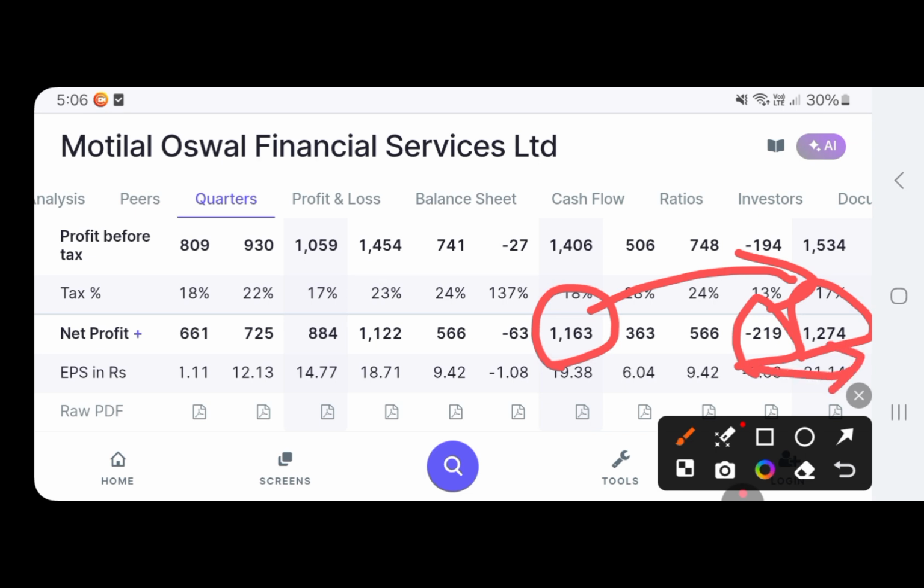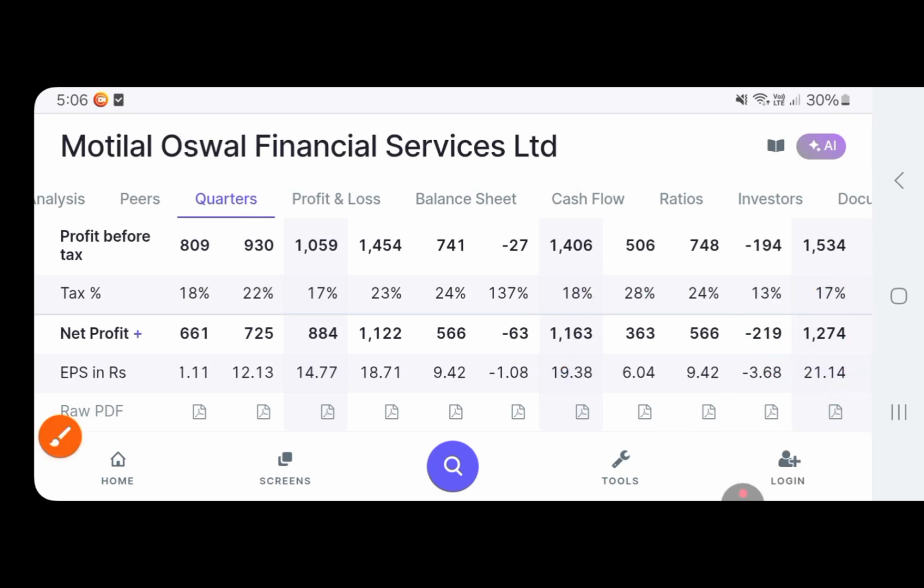This is because of some external factors, or I think the expenses. This quarter it has posted good results, we can say. From year to year it has increased profits, and from quarter to quarter also there is a massive increase in profits. So overall, by seeing the financials, I mean the quarter results, there is nothing to worry about. Very good results it has posted.